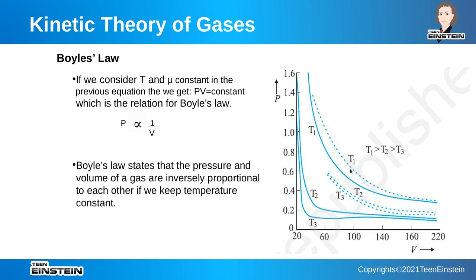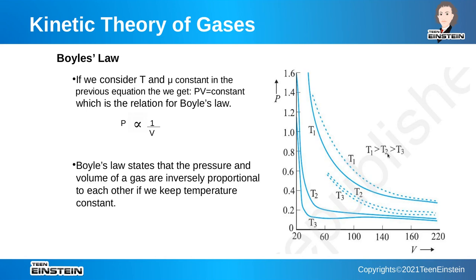At the highest temperature, T1, there is some agreement between experiment and theory, and at low pressure, around 0.4, the experimental data and theoretical prediction almost match.